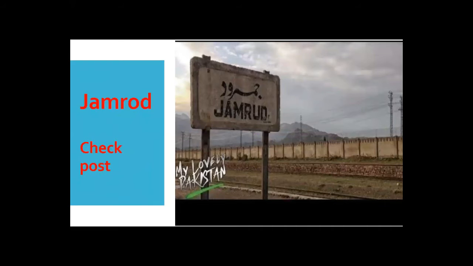Okay, Jam Road. As I told you, the boys reached Jam Road and there is a check post and they had to obtain a permit. So this is Jam Road, a railway track you can see behind, but the check post is not in the picture. This is Jam Road, the place Jam Road.